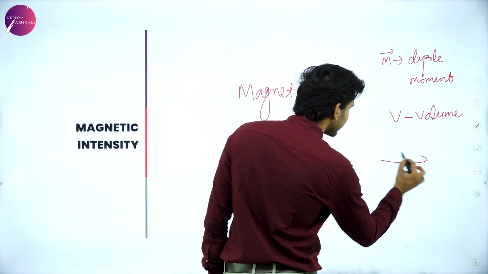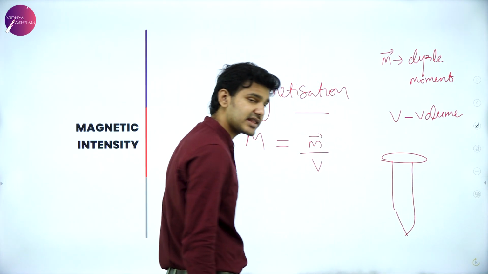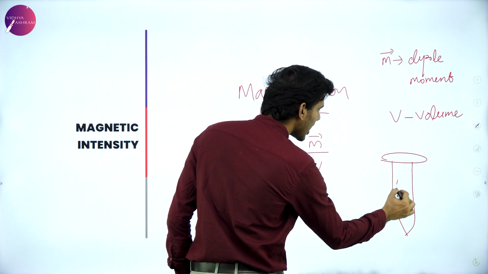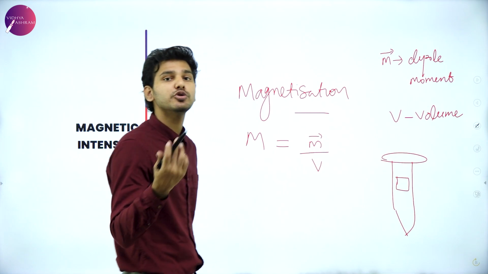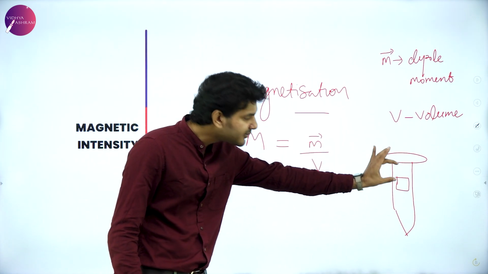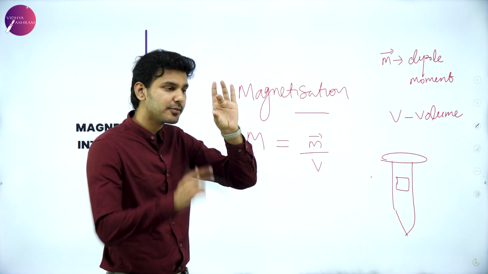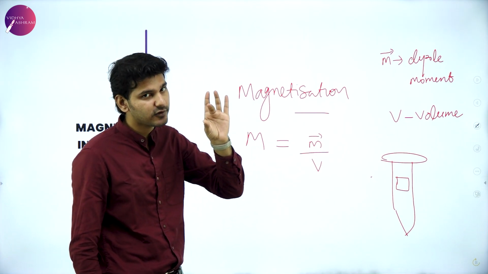If you are taking the case of an iron nail, I can say that if I take a little piece, let's say 1 cubic centimeter or 1 cubic millimeter of this particular iron nail, that is, I'm taking a small piece which has unit volume, and I'm going to count the number of dipole moments inside that particular unit volume.